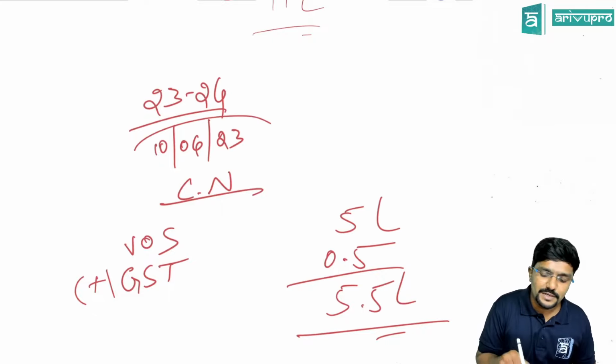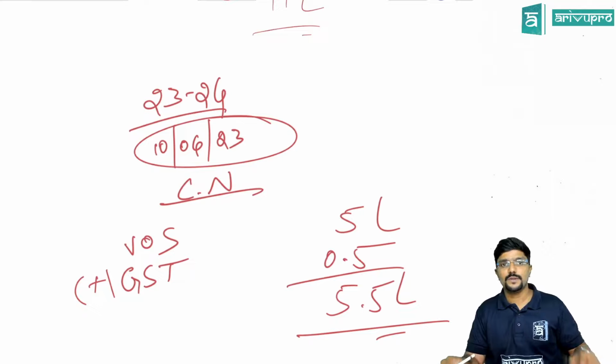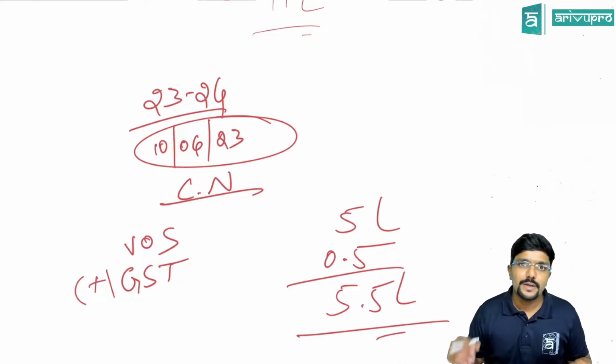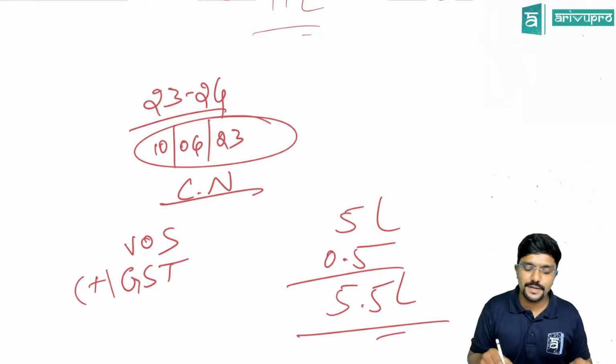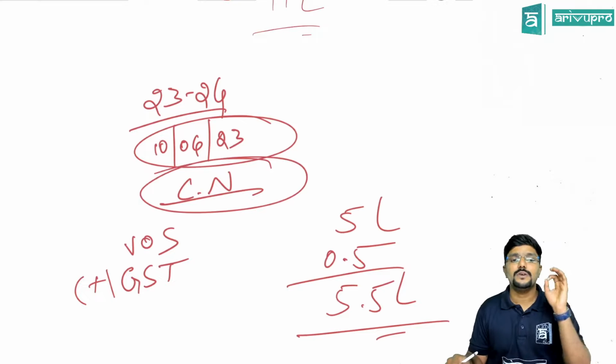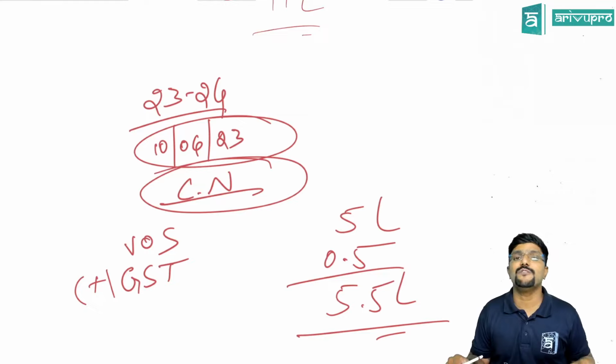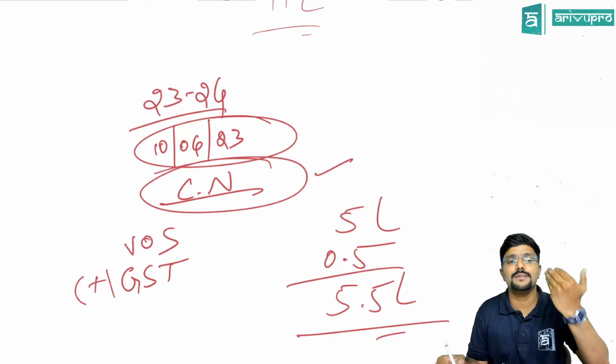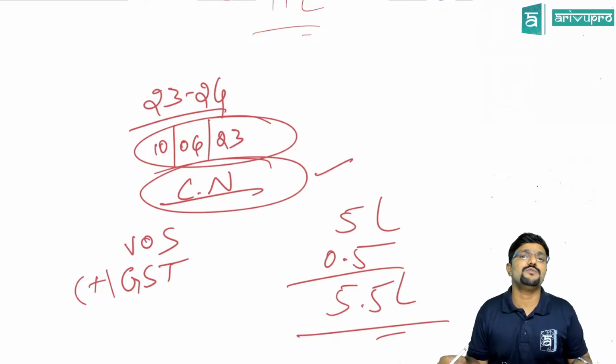Okay, in which month? 10th June 23. So for June, you will file GSTR 1 in July, right? So they are telling, give the details of this credit note in the GSTR 1 which you will file for June. I repeat, whatever credit note you have issued in June, give the details of that in the GSTR 1 which we will file for June. Okay.